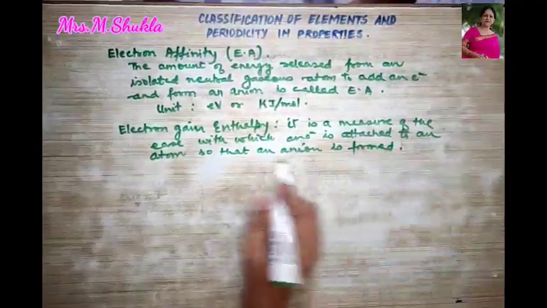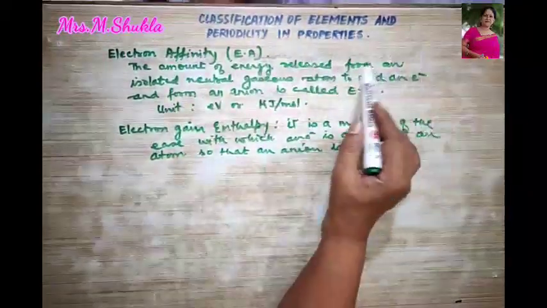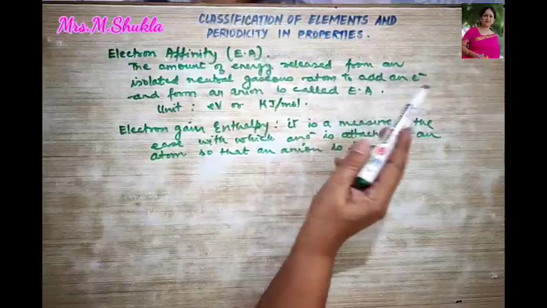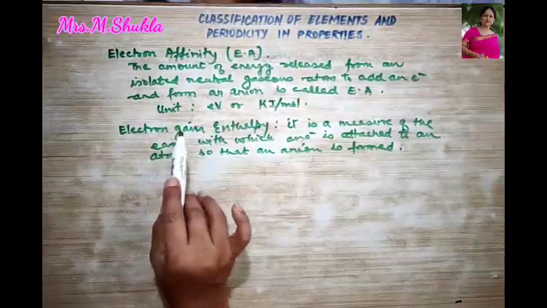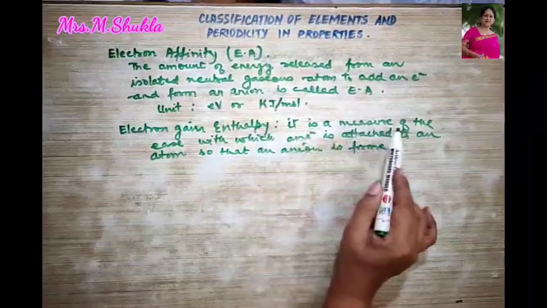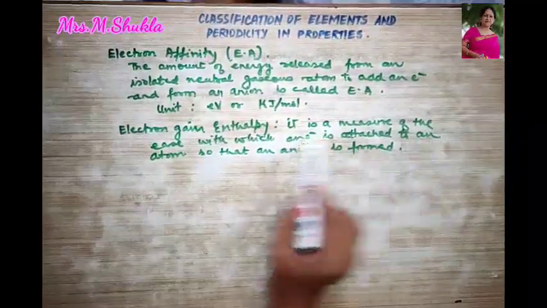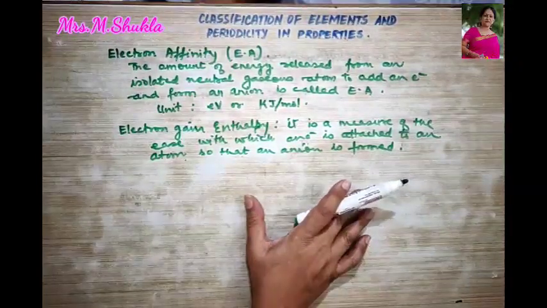Is this point clear? What is electron affinity? It is the amount of energy that has been released from an isolated neutral gaseous atom to add an electron and form an anion. But what is electron gain enthalpy? It is a measure of the ease with which that electron is attached to the atom so that an anion will be formed over here.